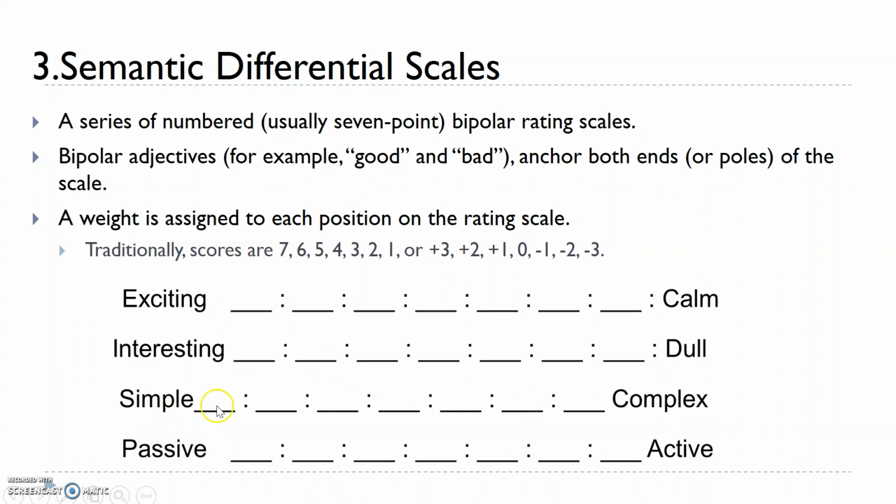They have to put a tick mark or cross mark in those boxes. If they found the question simple, they put the mark closer to simple. If they found it complex, they put the mark towards the complex side.